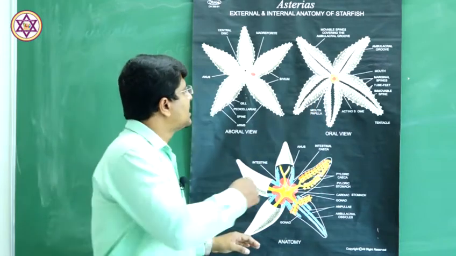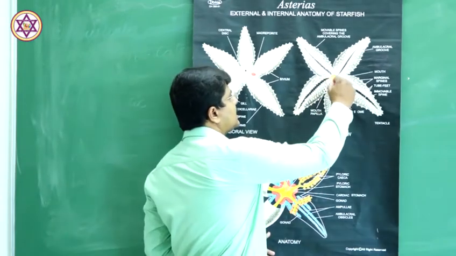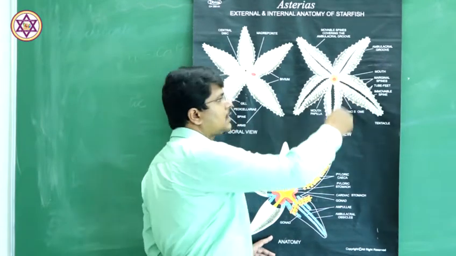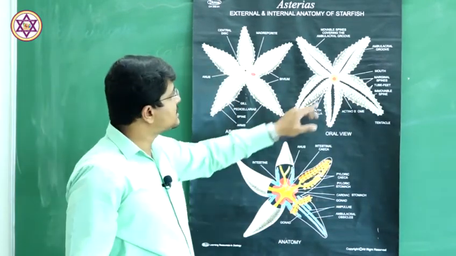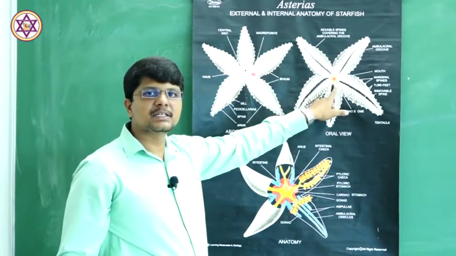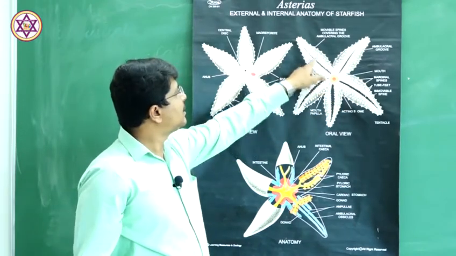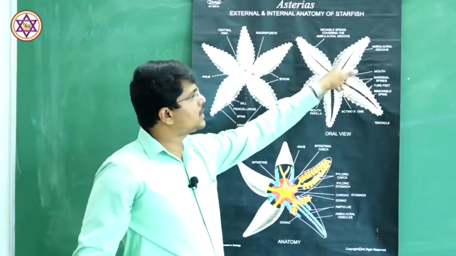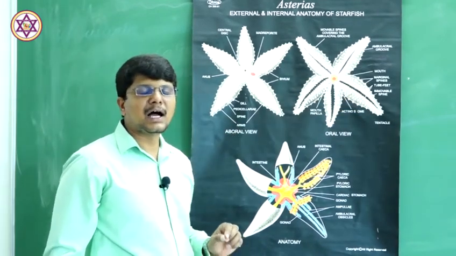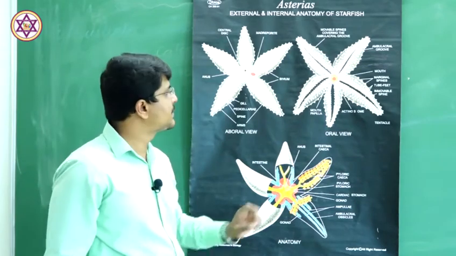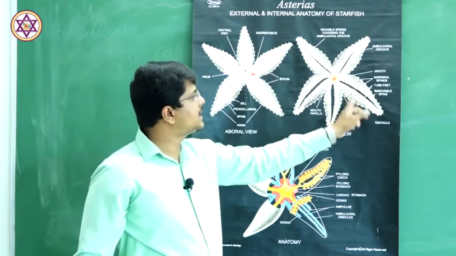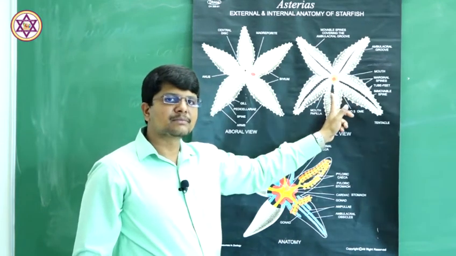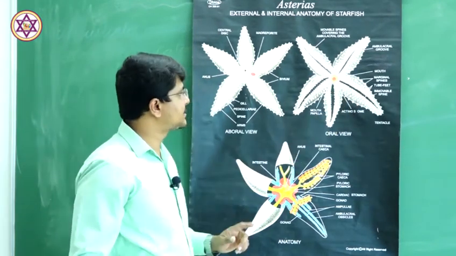The pentagonal structure is the disc of the animal. This disc radiates elongated projections like this, and these are called the arms or the rays.